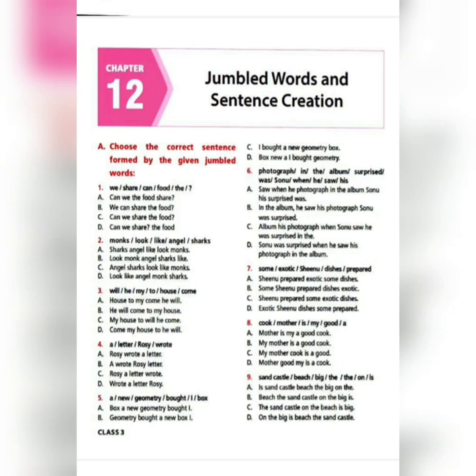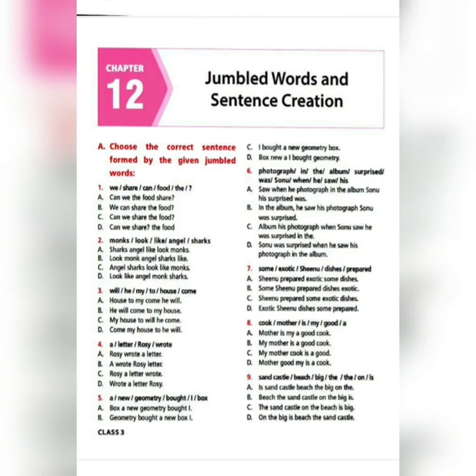So the number 1: we, share, can, food, the. These are placed haphazardly, no meaning is there, and then 4 options are there out of which you have to choose which is a proper sentence: it begins with a capital letter, correct punctuation is there, it has a proper meaning. Then only it becomes a full proper complete sentence and you are going to choose that option and mark that in the OMR sheet.